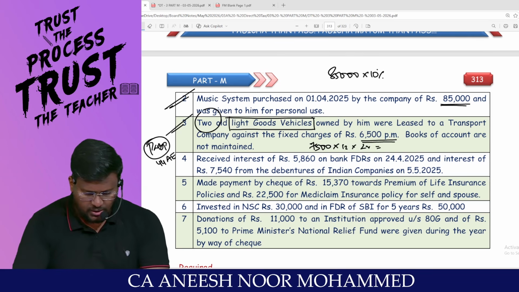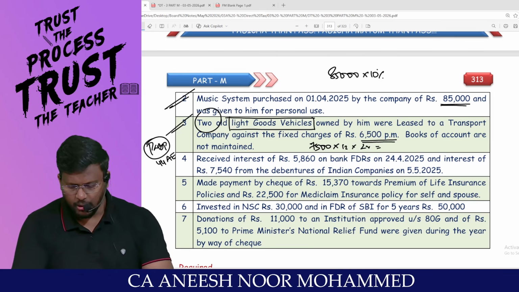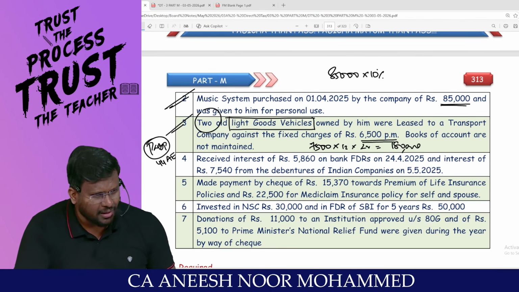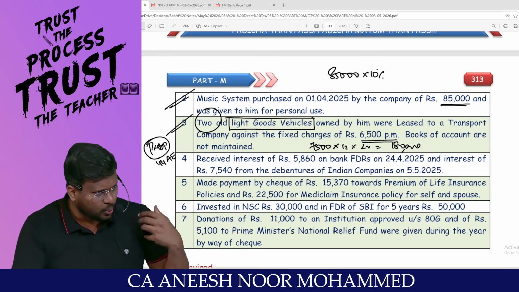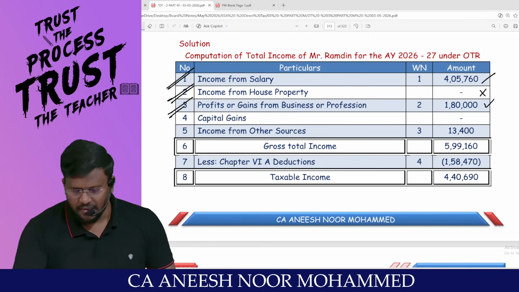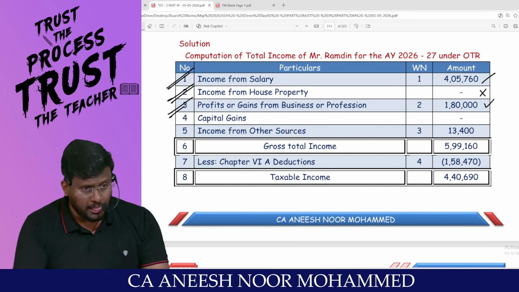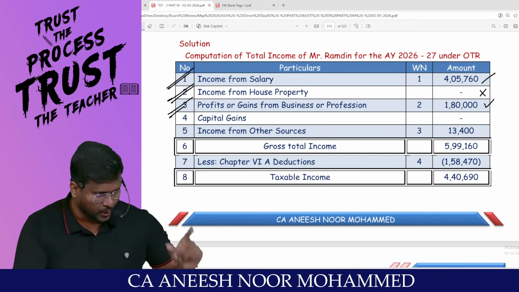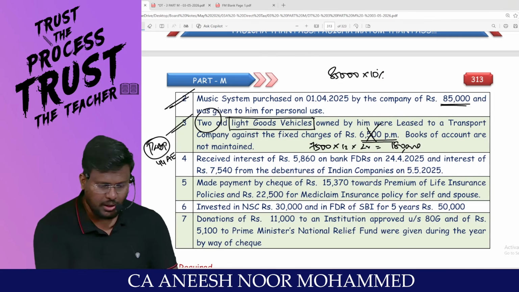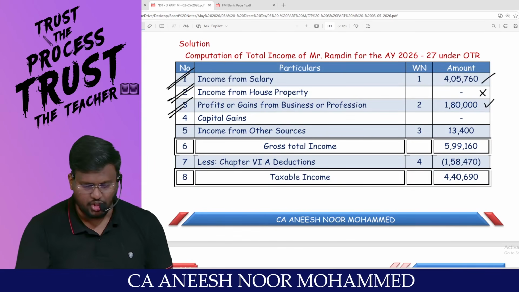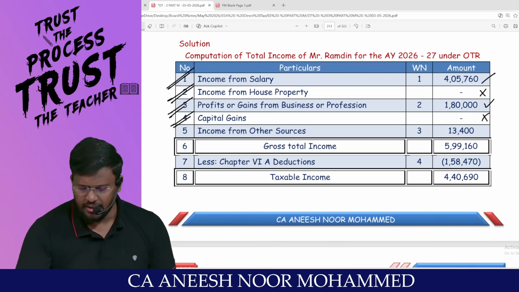So 7,500 into 12 means 90,000 per vehicle, into 2 comes to 1,80,000 rupees. Am I right? Because as per our calculation, 6,500 we will not consider. We will consider 7,500 per month per vehicle. So 90,000 rupees is a presumptive income for one vehicle. We are having 2 vehicles. Those 2 vehicles have been owned for the entire 12 months. So 1,80,000 rupees is the PGBP income. There is no capital gain data given in the question.